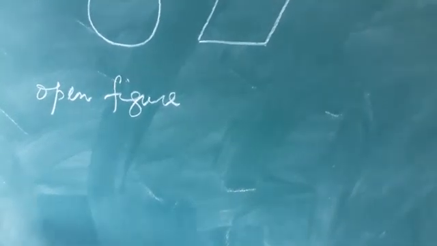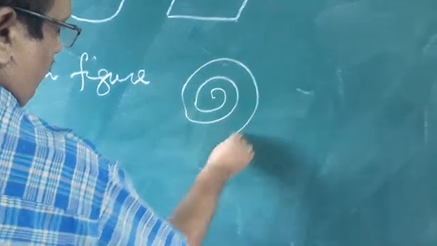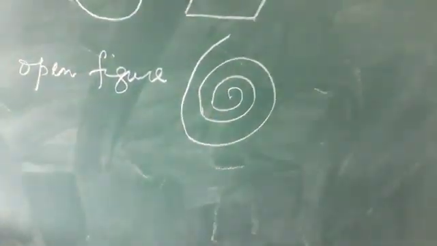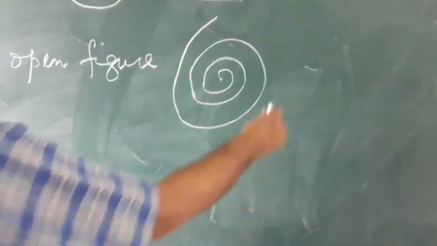That means a figure which does not end at the starting point is called an open figure. Like we have, you can take up here, for example, it begins here, does not end. This is called an open figure. And the next one, if you can take up here, it does not end. So this is called the open figure. Clear? The closed figure and open figure.